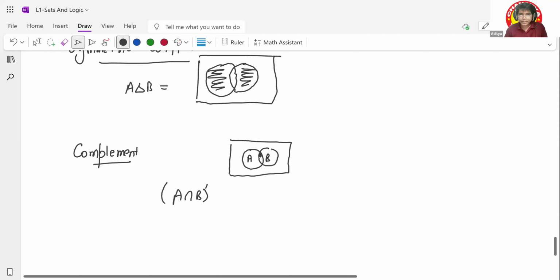This portion was A intersection B. Just shade it out, and whatever you are left with unshaded, take that. You can take this portion because it is not a part of A intersection B. Understood? Yes, sir.